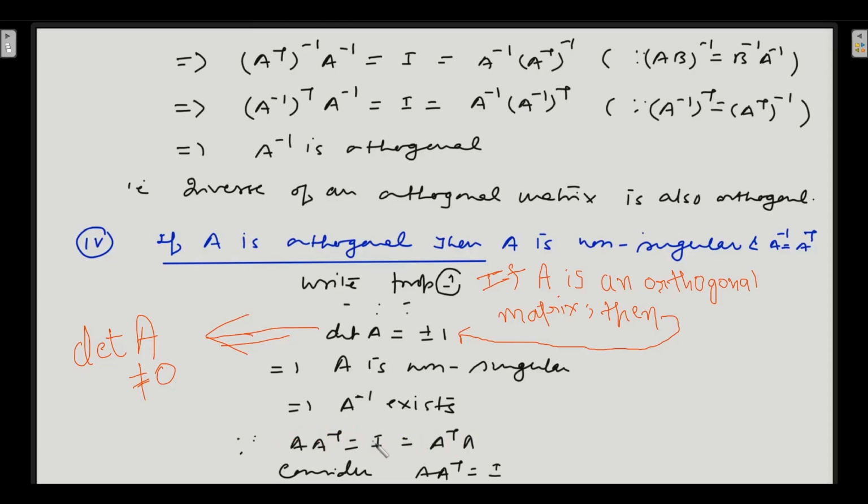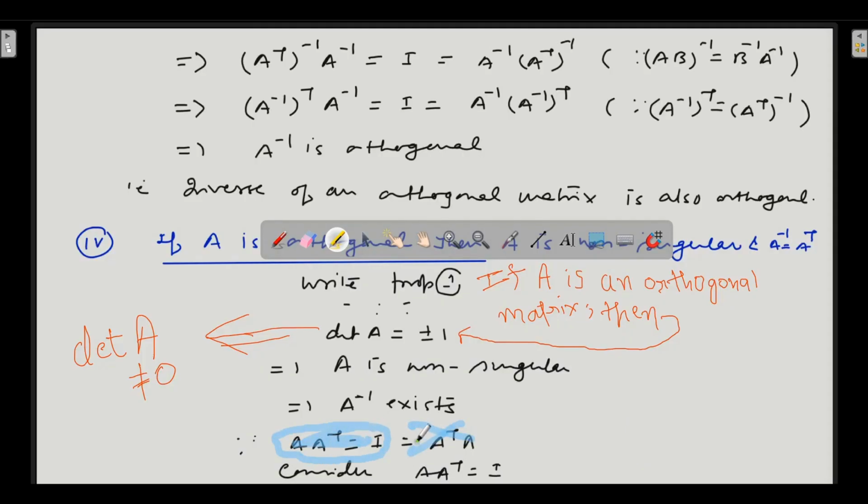Now consider this much only, the first half only. Let us consider only the first half. What is the first half? This much only. Let us consider this much only, which is the first half. Ignore this part.